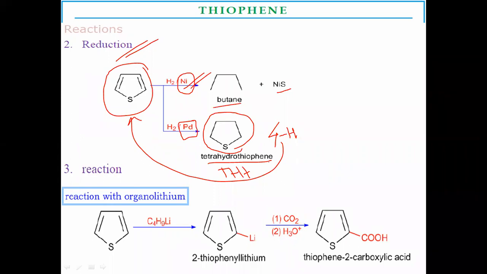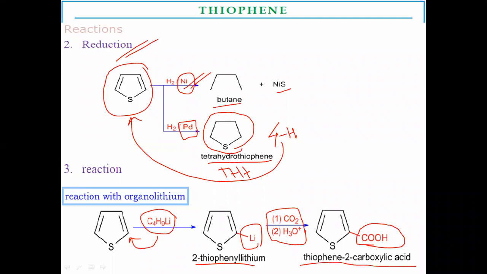Another reaction is with organolithiums. Here alkyl lithium is the reagent used for the reaction. Here butyl lithium is used. Butyl lithium reacts with thiophene. There is substitution of lithium on thiophene to form 2-thiophenyl lithium, followed by carboxylation. There is substitution of a carboxylic acid by replacing lithium at the second position, to form thiophene-2-carboxylic acid.